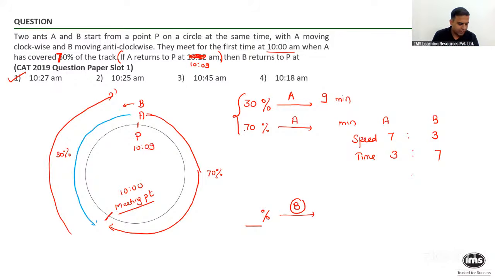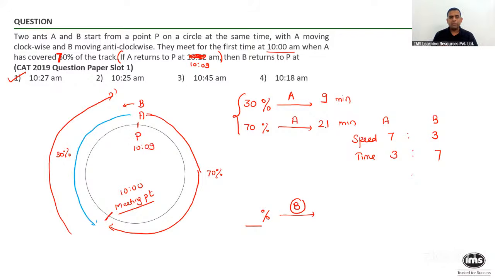Very good, Divyansh. Very good, Neeraj. People are getting the right answer. For 30% of the track, ant A takes 9 minutes. So for 70%, how much time must ant A have taken? Sir, ant A will be taking 70 into 9 by 30. Is it 21 minutes? So for 70% of the track, ant A will take 21 minutes.